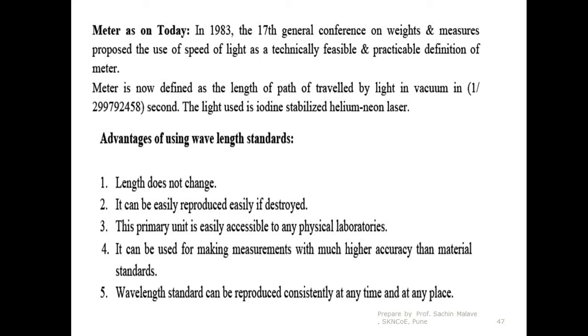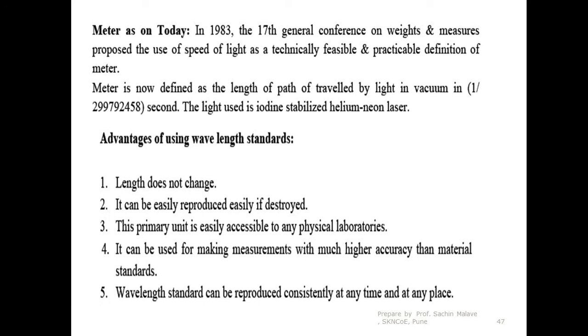The advantages of using wavelength standards we have already briefed, but we will see them once more. Length does not change: since the wavelength never changes, it remains constant. It can be easily reproduced if it gets destroyed, which is not possible in the metal standard. It is accessible to any physical laboratory.